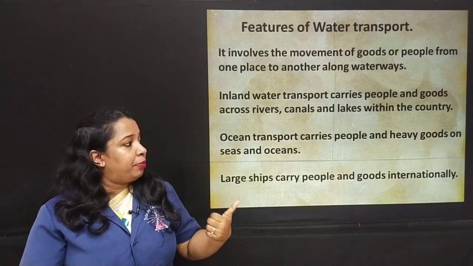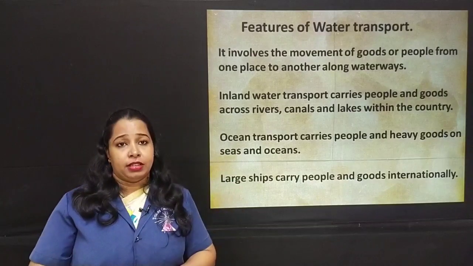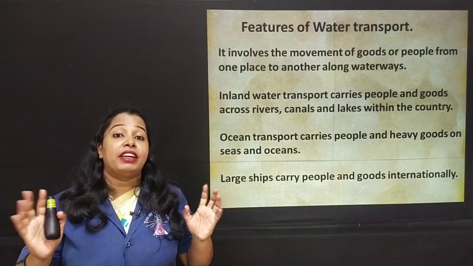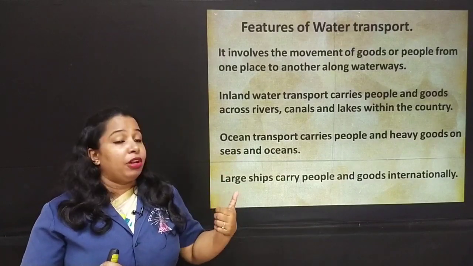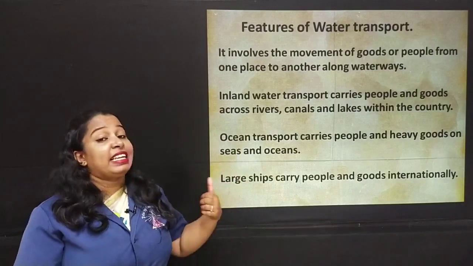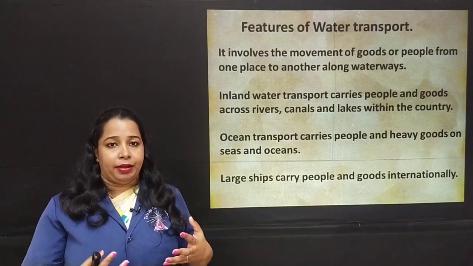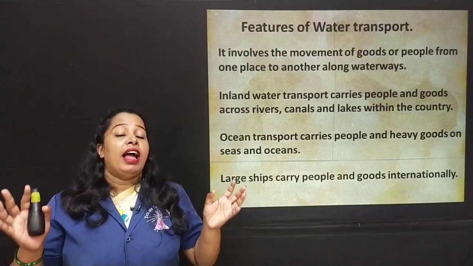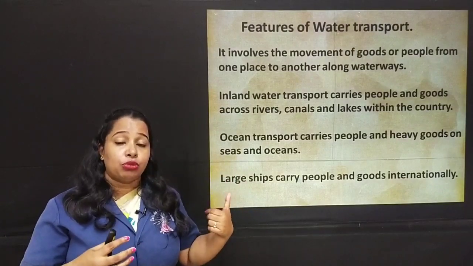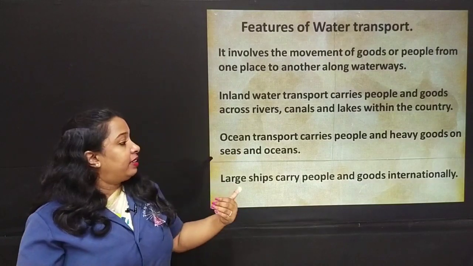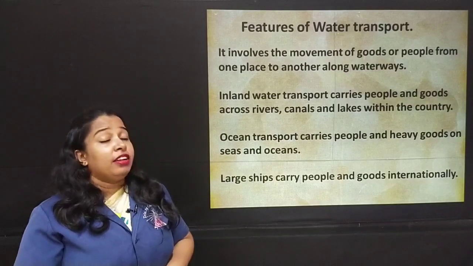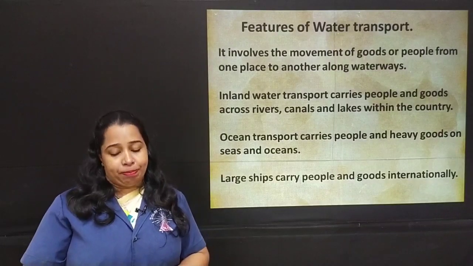Ocean transport carries people and heavy goods on seas and oceans. Ocean transport means you make use of the big cruise liners to take people, or you take the cargo ships, the heavy ships, to take heavy goods on seas and oceans, that is within the country. But if you have to take people and goods outside the country, you use the same ships or the same cruise liners and cargo ships, but they are international transport. That time we use large ships.